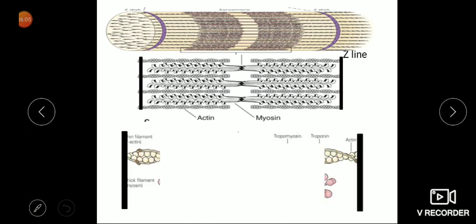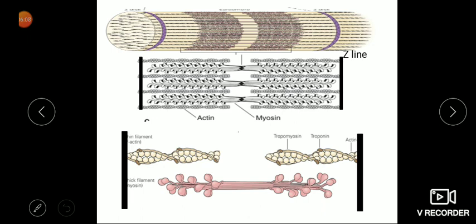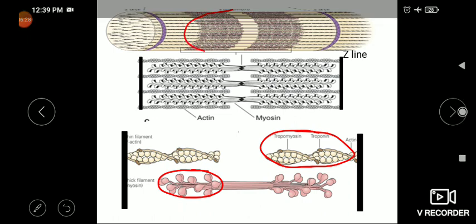This is the Z line. The thin filament consists of actin, troponin and tropomyosin. This combination forms the thin filament, and the thick filament is made of myosin. This is a close look at a sarcomere, and this is the bunch present in the muscle.